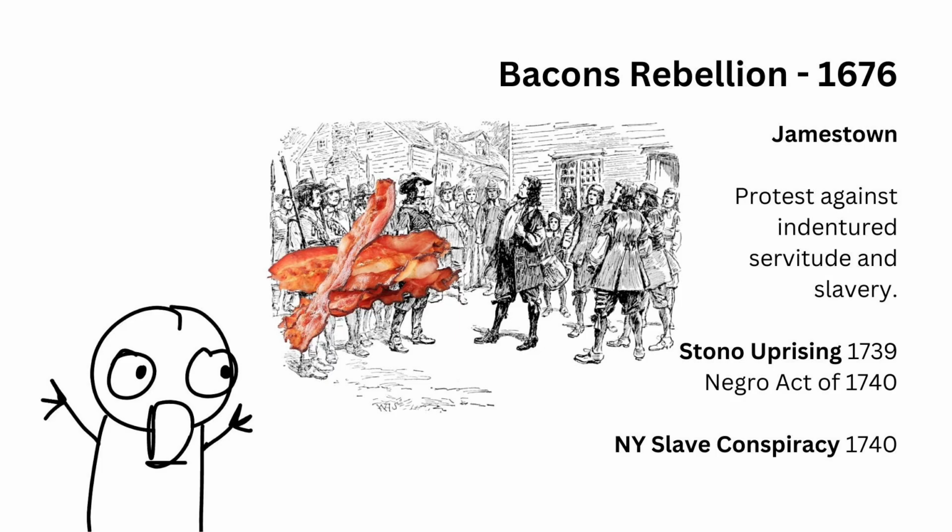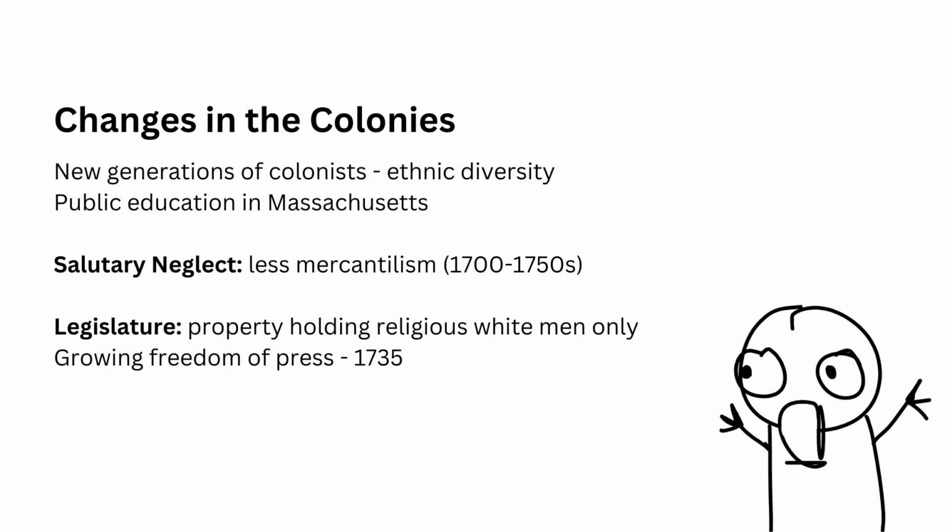The rebellion and the subsequent Stono Uprising led to a harsher crackdown on slaves and indentured servants in colonial America, leading to the Negro Act of 1740, which heavily limited slaves' rights to education and assembly. It also led to the New York Slave Conspiracy of 1740, where fires in New York City were blamed on slaves and poor white residents. Although Bacon's rebellion failed, it signified the American spirit of rebelling and challenging royal authority, and can be described as a mini-American Revolution.